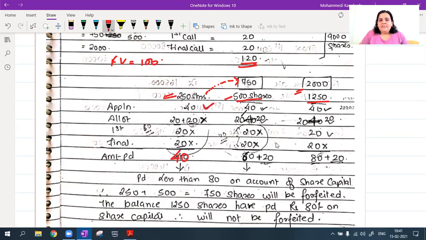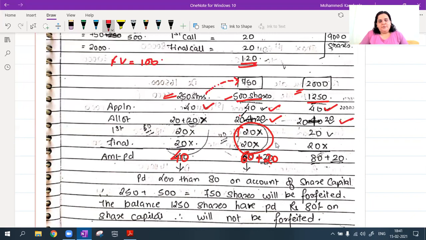Okay. Then they're saying for the 750 shares, application and allotment is done, but this too is not paid. Okay, so basically amount paid is how much? 40 rupees plus 20 rupees, 60, plus 20 rupees paid on premium separately. ठीक है. And on the last 2000 shares, they're saying 40 is paid.